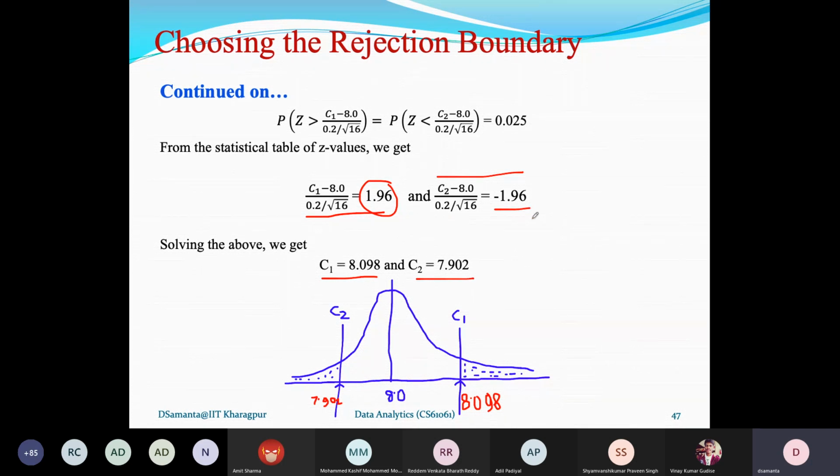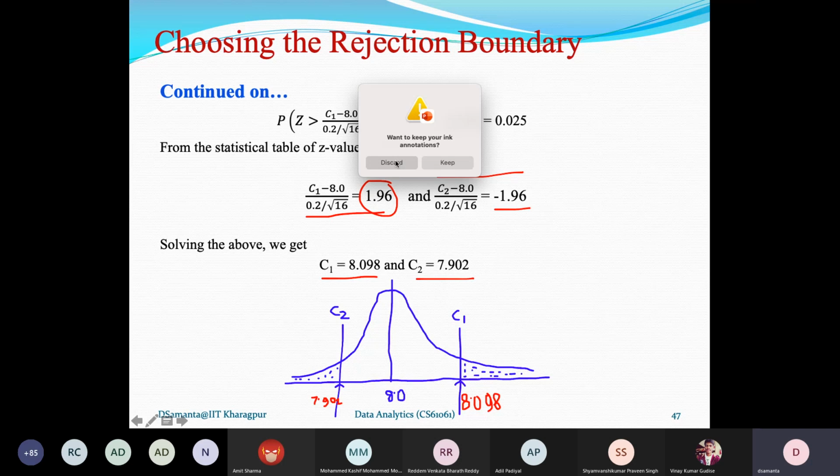You can see statistical tables from different sources. They have different formats, but you have to adapt a little bit to the particular format it gives. But it will tell you that it is a probability. The entries in the Z distribution table are always probability values for some Z values, whether Z greater than Z0 or Z less than Z0, and this Z value can vary in this table.